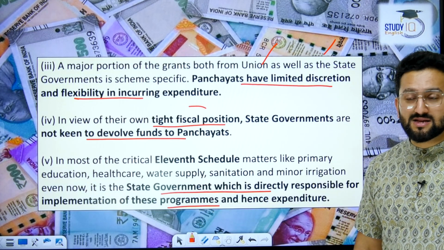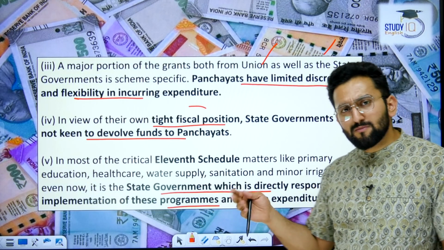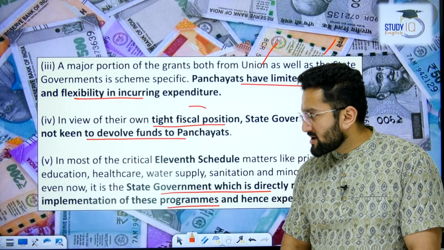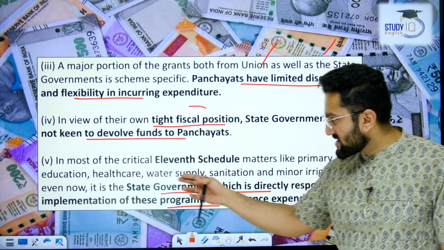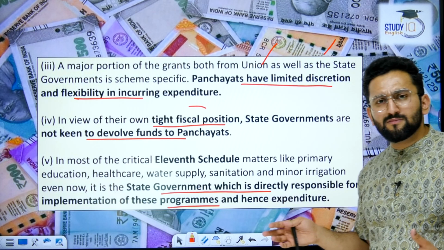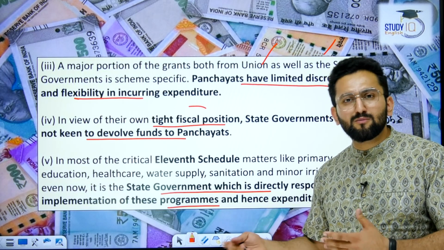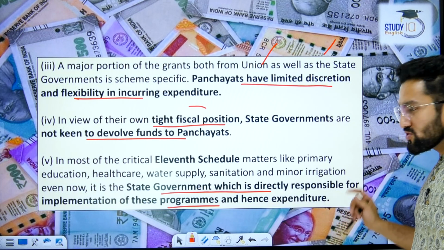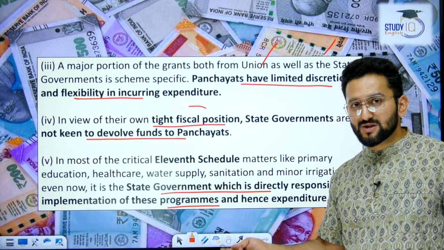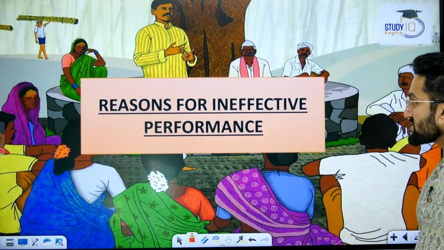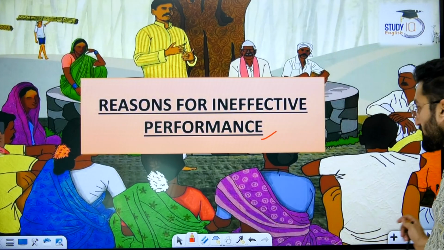State governments say that most of the functions mentioned in Schedule 11, 29 functions, for example education, healthcare, water supply, sanitation, are being taken care of by the state government. So state government needs more money also. They don't want to devolve more because they don't have that much surplus. Now, reasons for ineffective performance.